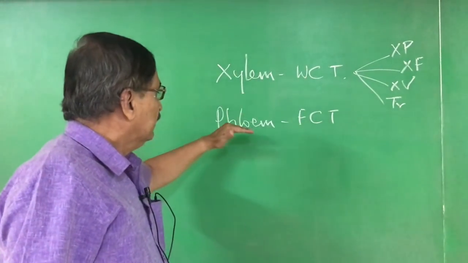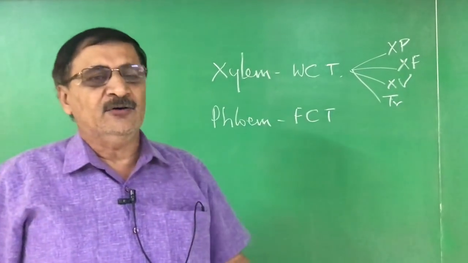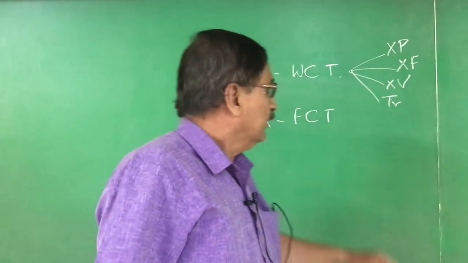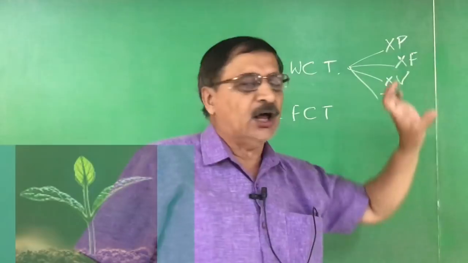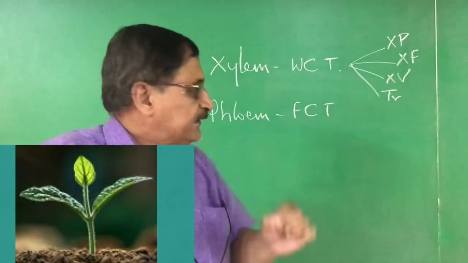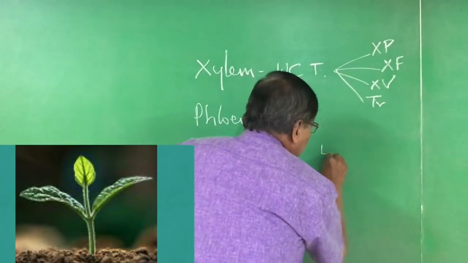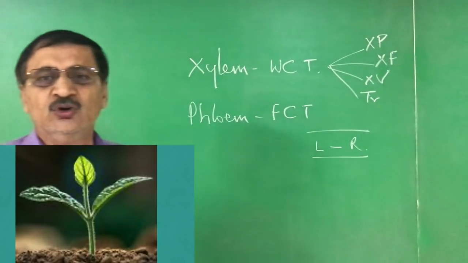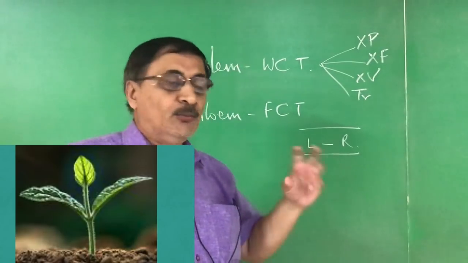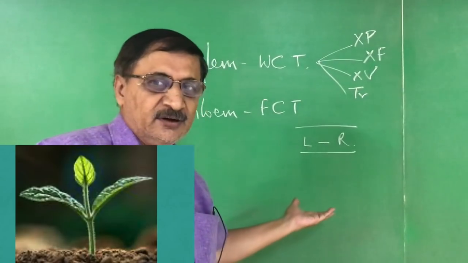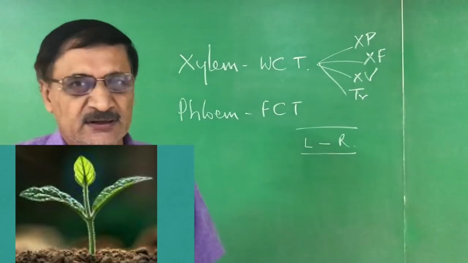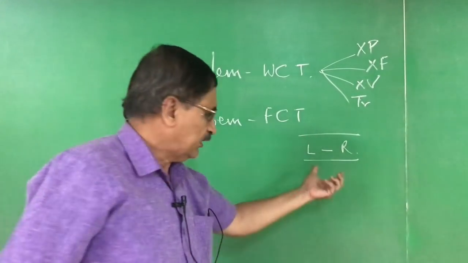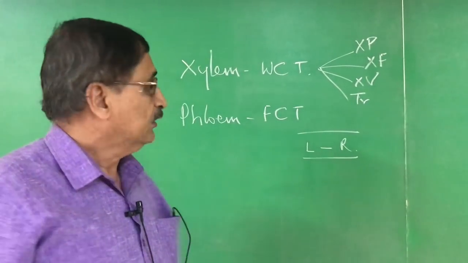Next, when we come to the flow of water, if the plant is very small, then the distance between the leaf and the root is very less, so the transportation will be more in small plants, right?